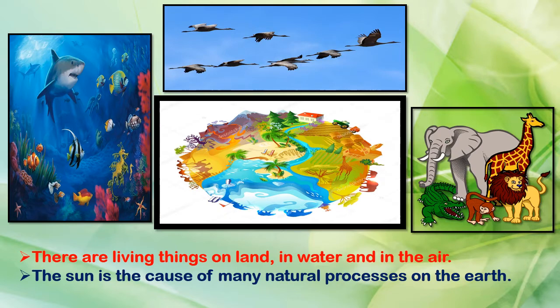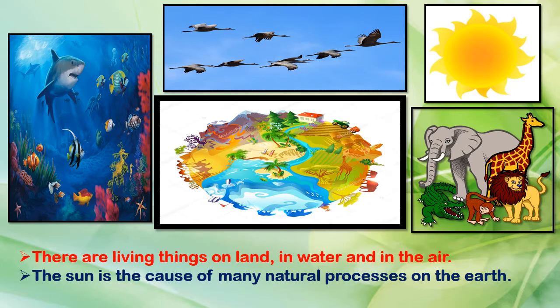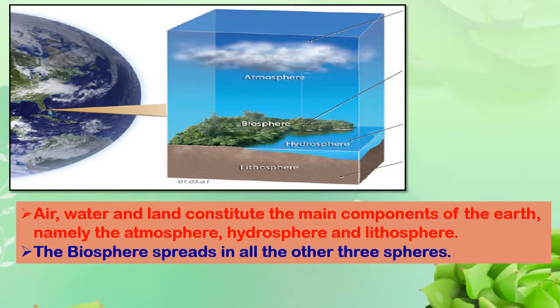The sun is the main cause of many natural processes on the earth. So, the sun is the main source of energy that all the organisms on the earth get. Air, water and land constitute the three main components of the earth.